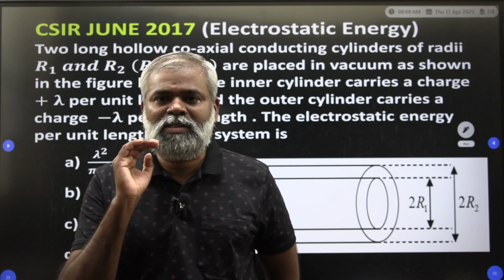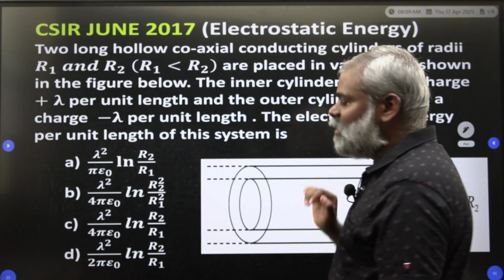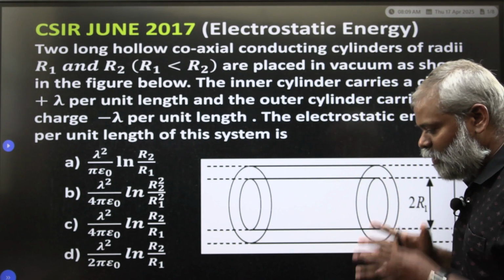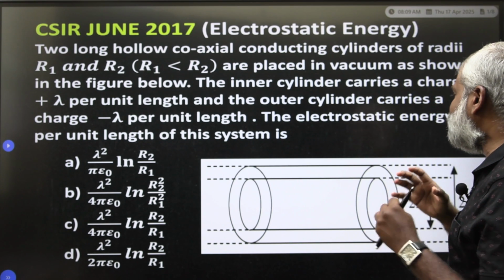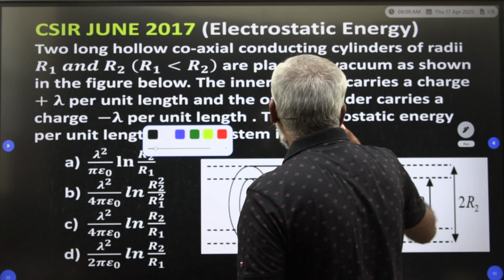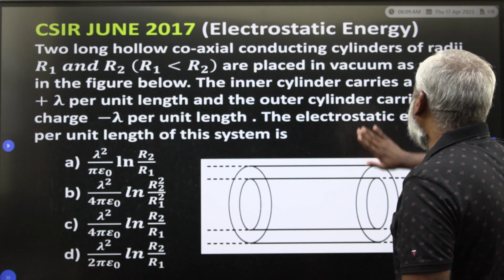This question was asked in CSIR June 2017. First you have to read the question and understand it, then it is easy to apply.